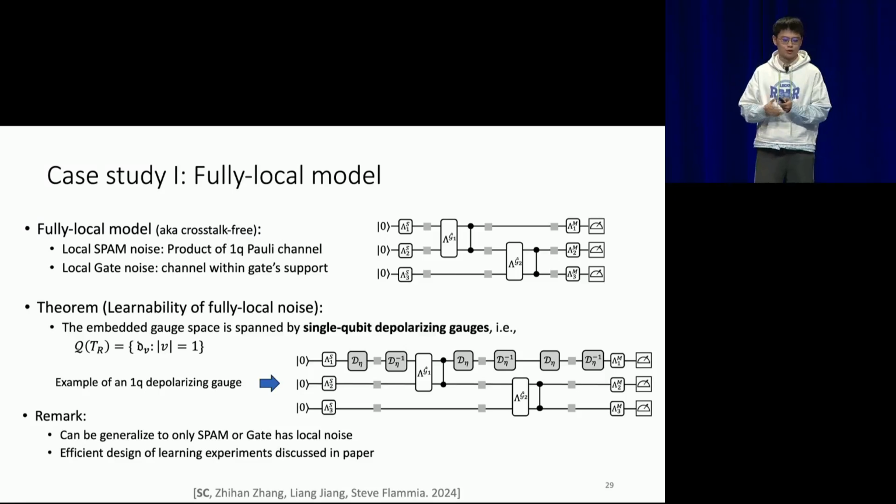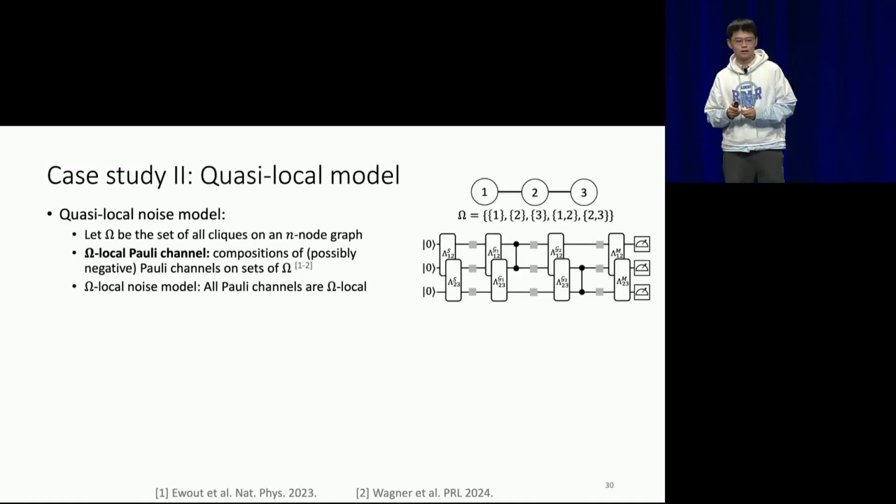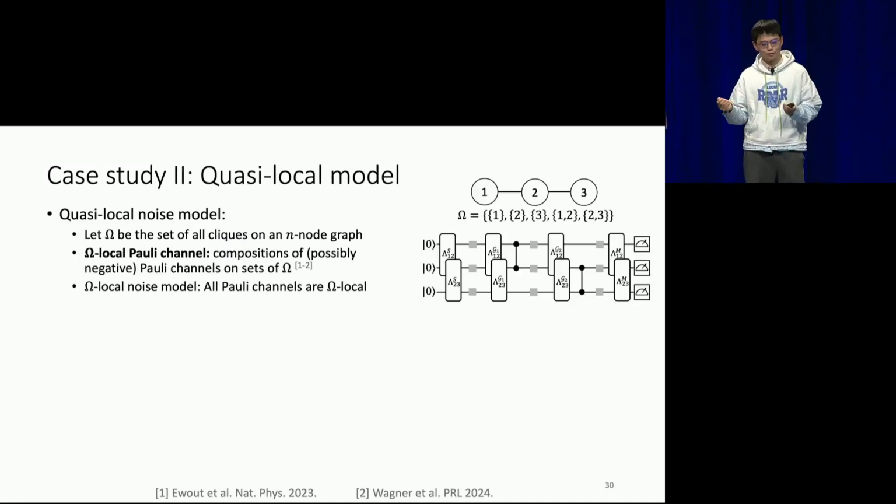This can be generalized to when you only have local SPAM or local gate. The result can be slightly different, but we discuss how to analyze it. Similarly, if you have a quasi-local noise model, a quasi-local Pauli noise channel is a Pauli channel that can be composed of Pauli channels supported on some subset of the qubit system.